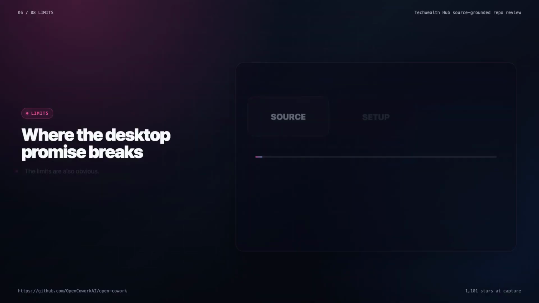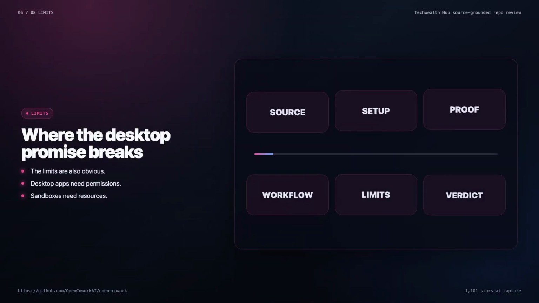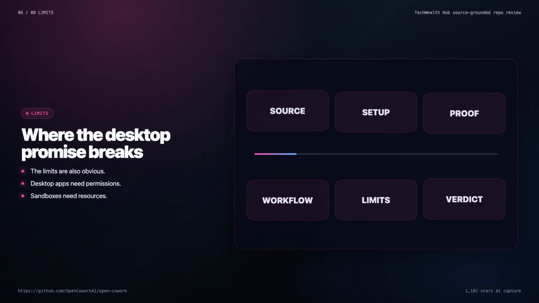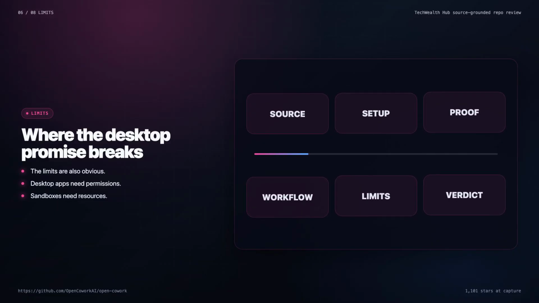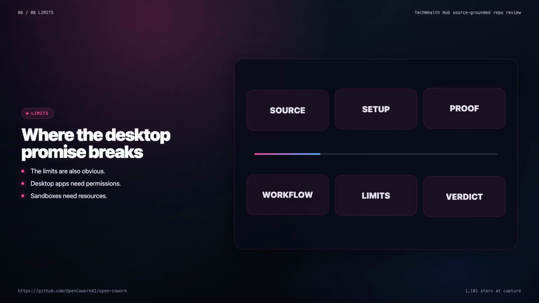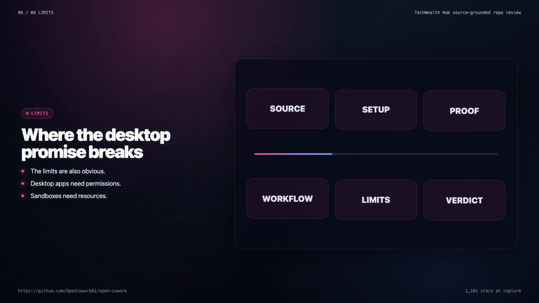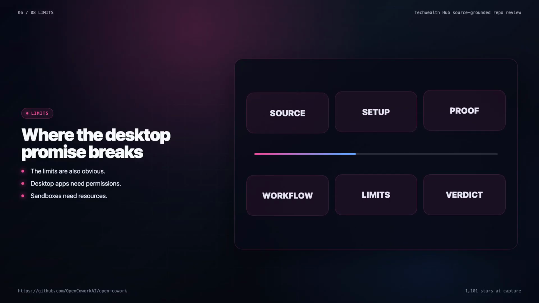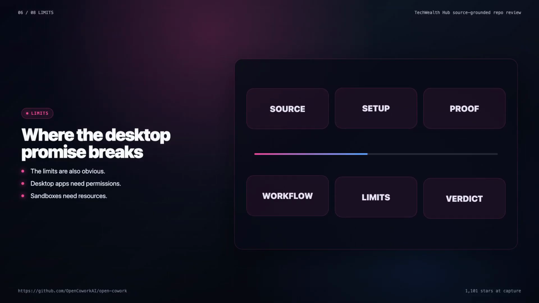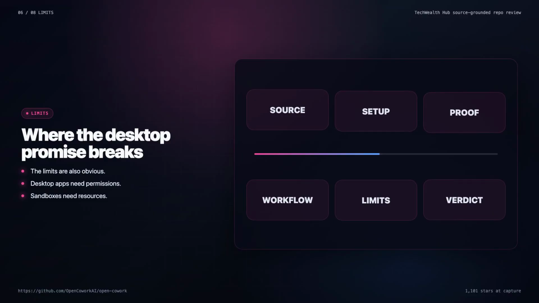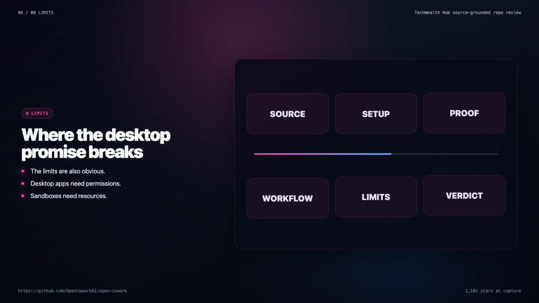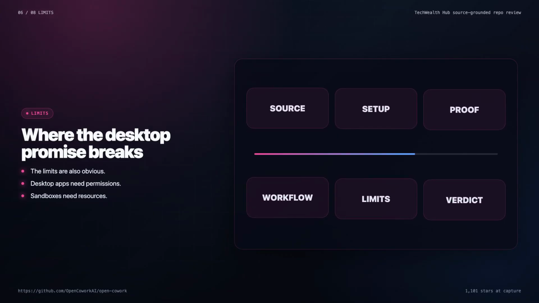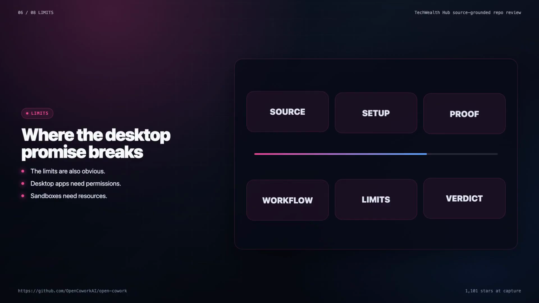The limits are also obvious. Desktop apps need permissions. Sandboxes need resources. One-click install sounds easy until model keys, local dependencies, MCP servers, platform differences, and remote integrations enter the picture. The README covers Windows and macOS, but any real review should call out which path was actually tested. Feishu, Slack, and multi-model support are strong claims, but we should not pretend to verify every integration unless we actually do.